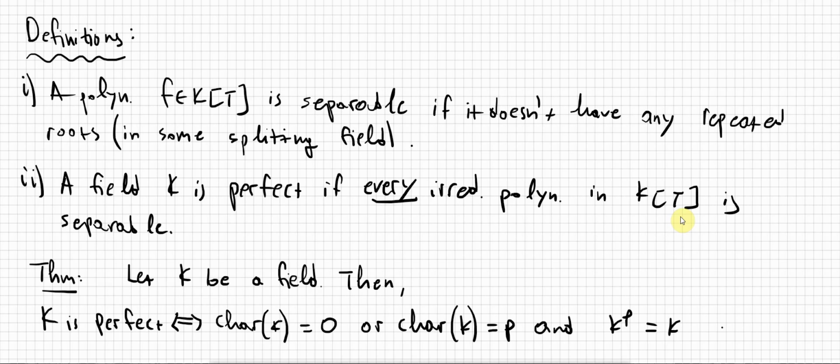Hello everybody. So in this video we're going to completely characterize the so-called perfect fields. So we briefly recall the basic definitions. A polynomial f with coefficients in some field k is going to be separable if it doesn't have any repeated roots living in some splitting field, of course. And the definition that I have for a perfect field is that every irreducible polynomial with coefficients in k is separable.